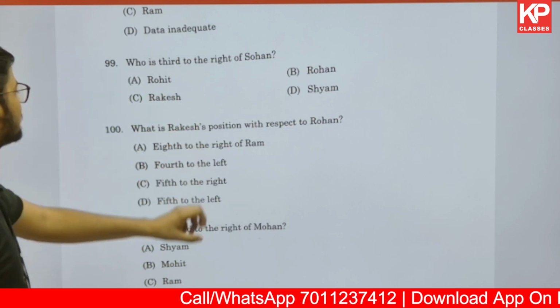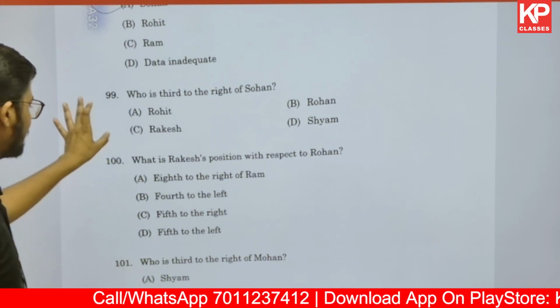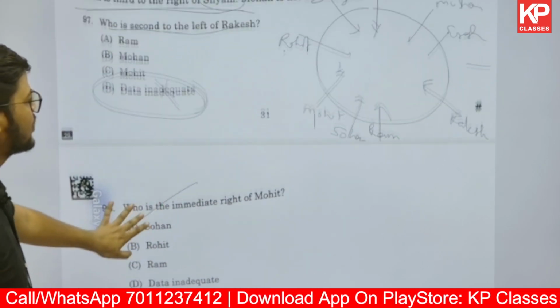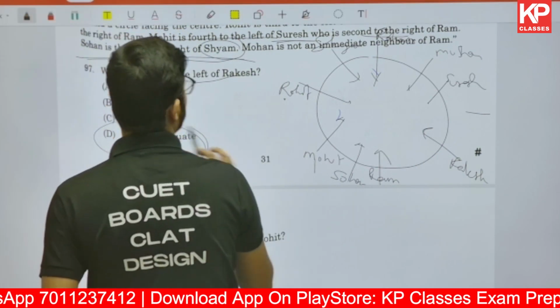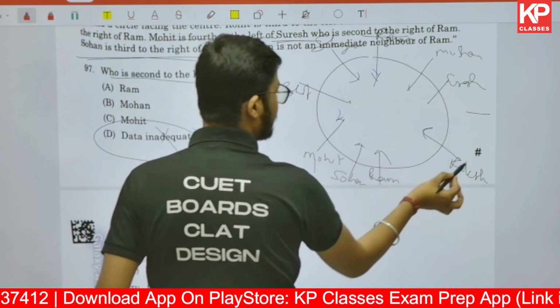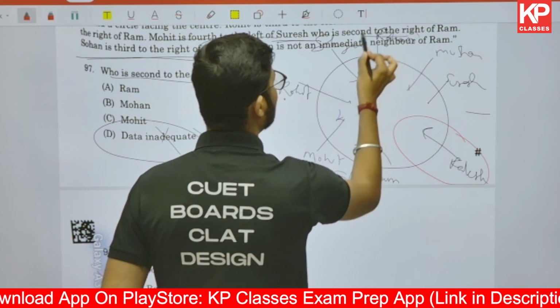What is Rakesh's position with respect to Rohan? So you can find the answer in this case. Eighth to the right of Ram. Let's check the first one: Rakesh's position with respect to Rohan. Where is Rakesh's position with respect to Rohan? Where is Rohan? Rohan is here.